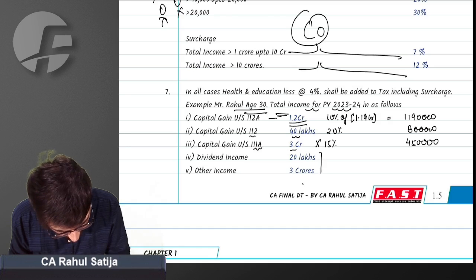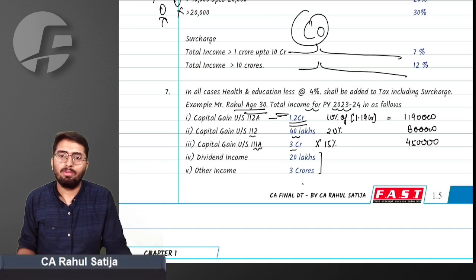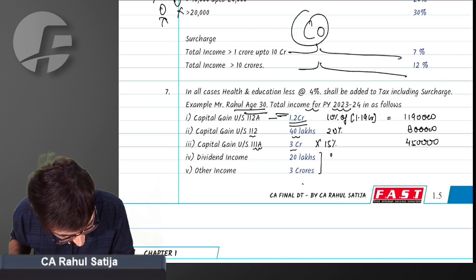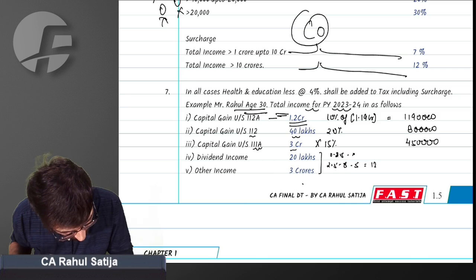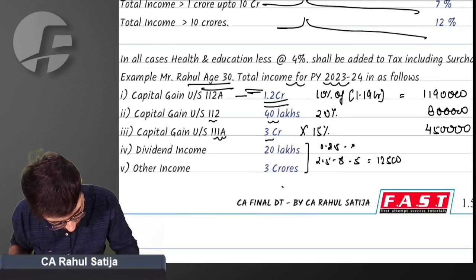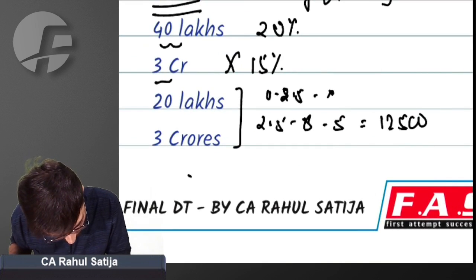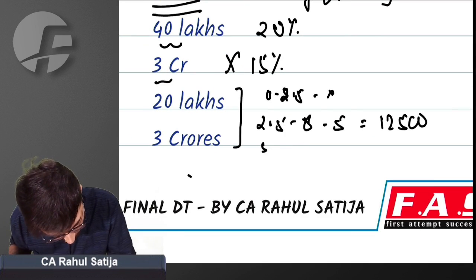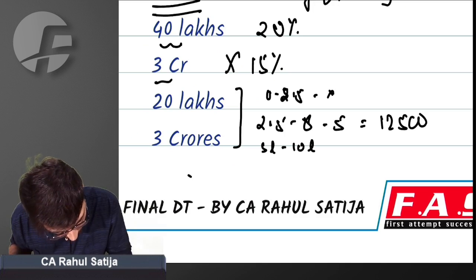Now we have dividend income and other income. Up to 2.5 lakh no tax. 2.5 to 5 lakh at 5%, 12,500. 5 lakh to 10 lakh, 20%, 1 lakh tax.